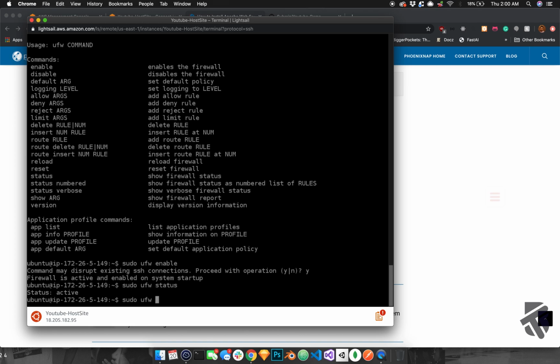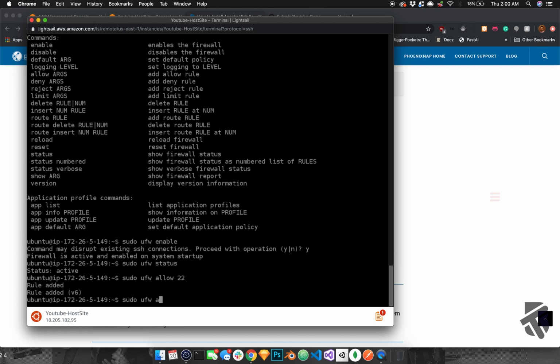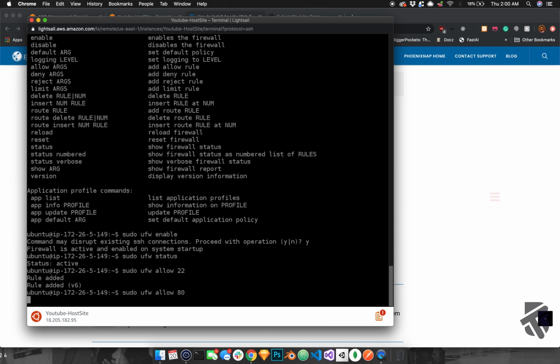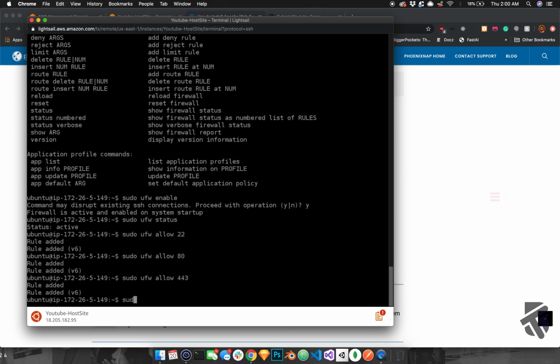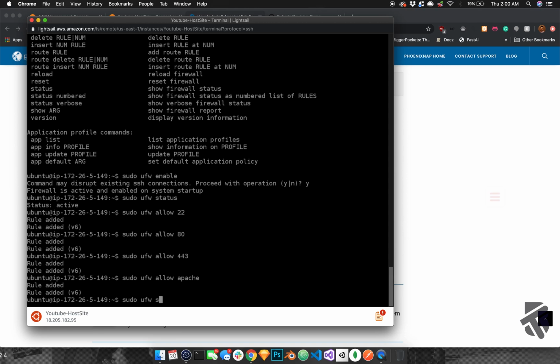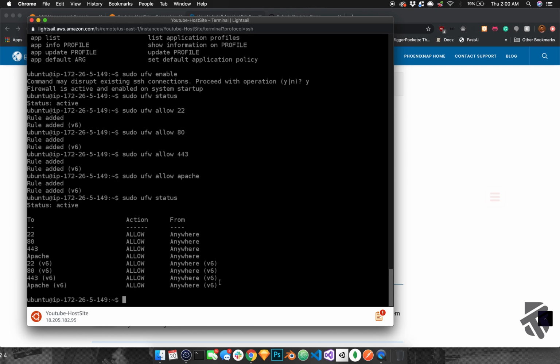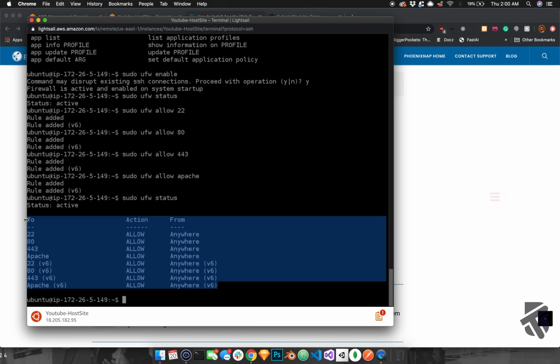So sudo ufw allow. The first thing you want to do is actually allow 22. If you don't do this step, you actually can't get back into your server, and I learned that the hard way. So do that first. Then we're going to allow 80. The reason we type in sudo is just for root access. Don't worry about it, just follow along. ufw allow 443. This is for HTTPS. And let's type in Apache. That's what it says you're supposed to do, but it doesn't make a difference. And now if you type in sudo ufw status, you'll see all the ports that are open, and we're all set to go on the firewall side.